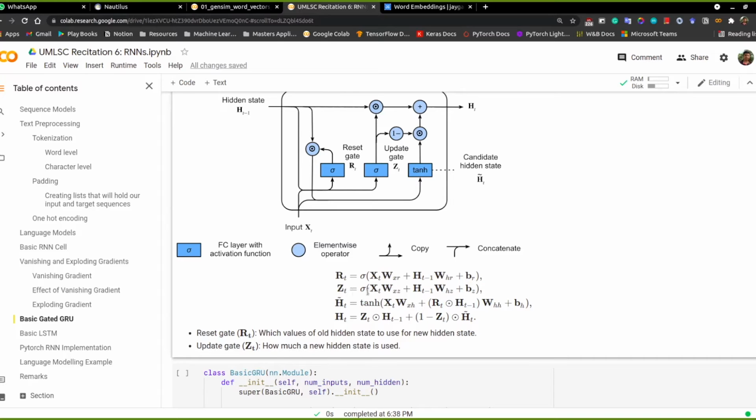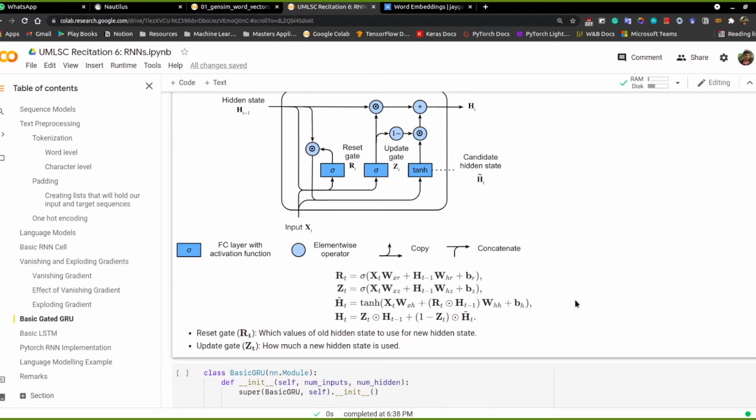Similarly, we have this update gate also. In the update gate, based on the previous hidden state, we decide how much of this information we should preserve. Based on how much information we are preserving, we make a decision about how much new information we are adding for a particular hidden state. So here, for the hidden state, we are multiplying the reset gate with the previous hidden state.